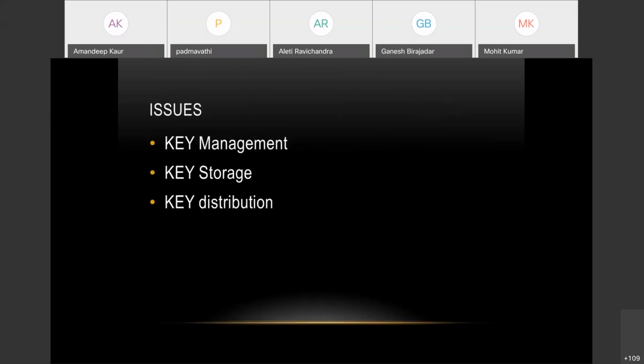Now, the various issues that happen with these kinds of encryption algorithms are about keys. How do you manage those keys? How do you store those keys? Where do you store those keys, on a centralized server, and how can you ensure that that server is going to keep your keys safe? And how do you distribute these keys? We are using a private key here, so its distribution has to be secure. There are various key exchange algorithms and various methods used for authentication, which will be discussed in tomorrow's lecture, which is basically on key exchange.